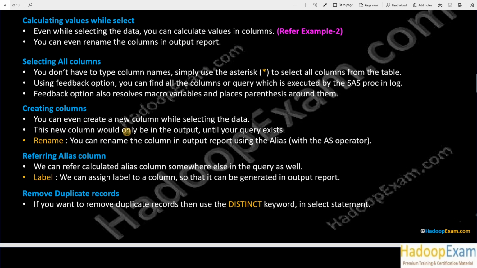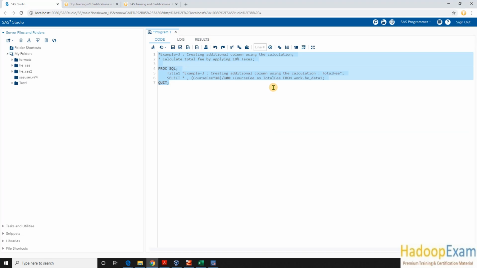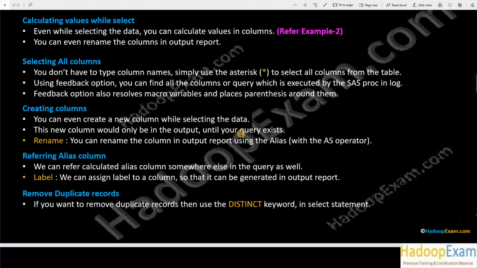Okay, this new column would only be in the output while your query runs, correct? Because this does not modify this table. This table still contains the same data because we are not modifying the data, we are selecting data from this and additionally creating the column in my output. So if I don't run this query, my data in this table won't be affected, only the output would be affected. Okay, that is the point you have to remember.